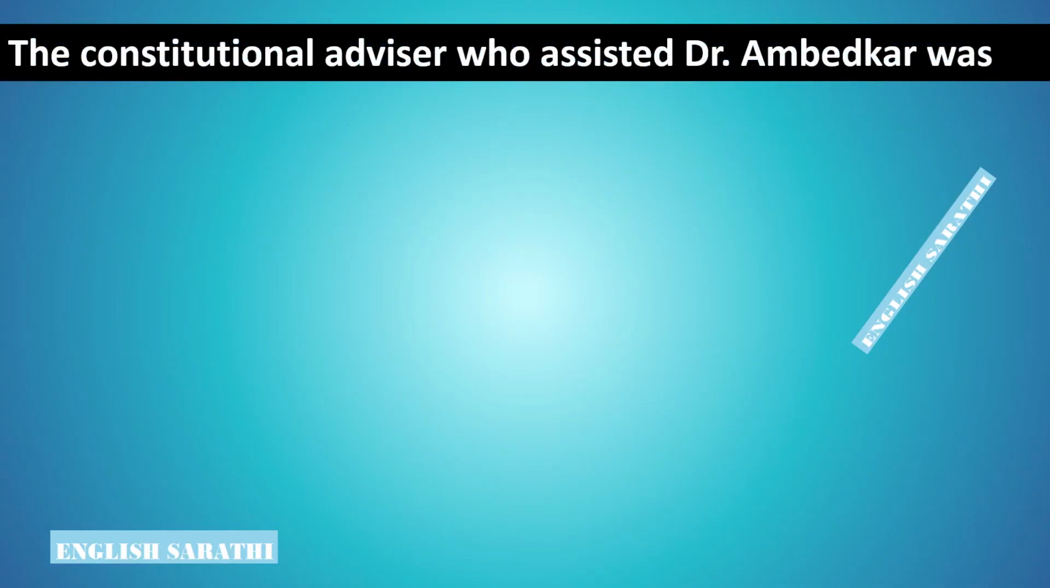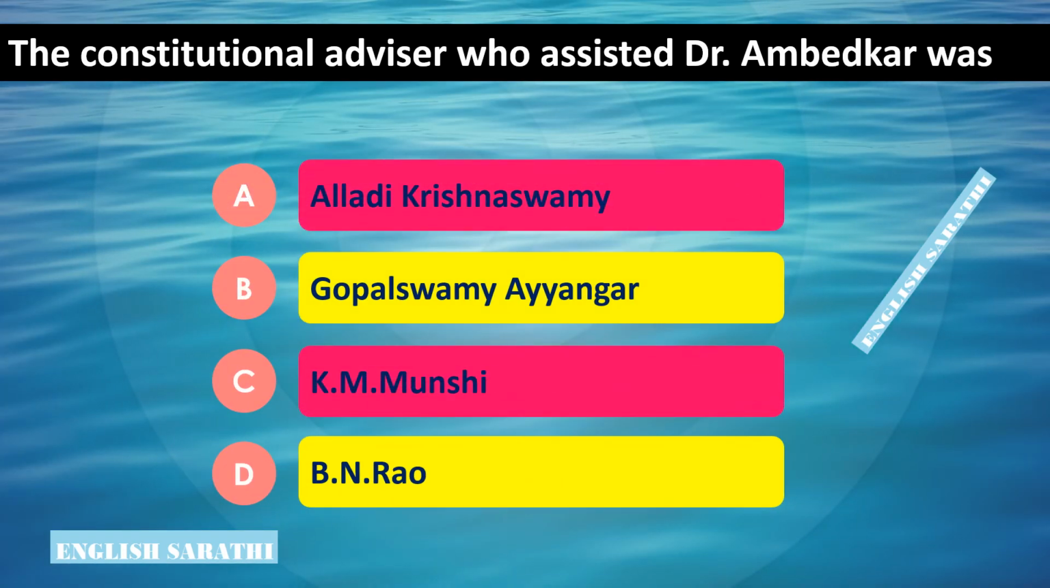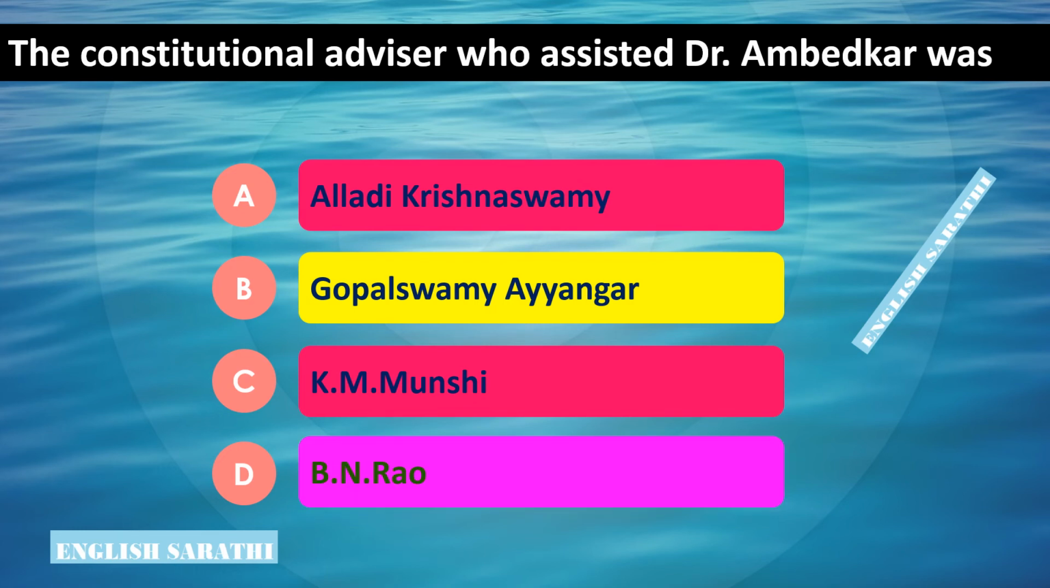The constitutional advisor who assisted Dr. Ambedkar was dash. Options are: Option A, Alladi Krishnaswamy. Option B, Gopal Swami Iyengar. Option C, K M Munshi. Option D, B N Rao. The right answer is Option D, B N Rao. The constitutional advisor who assisted Dr. Ambedkar was B N Rao.